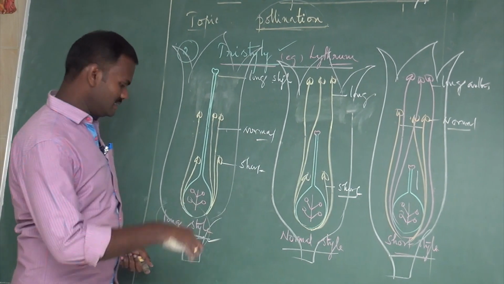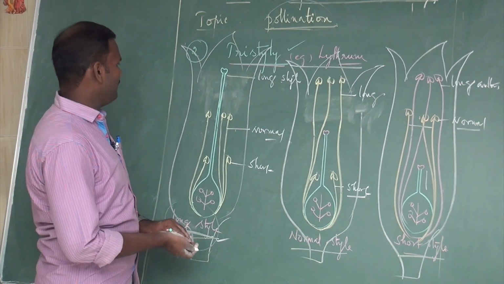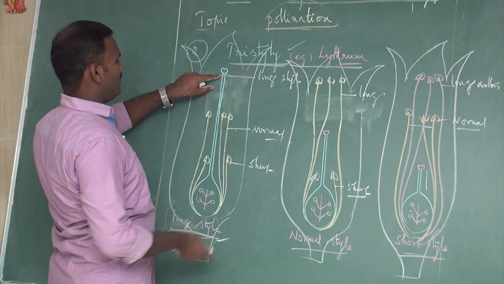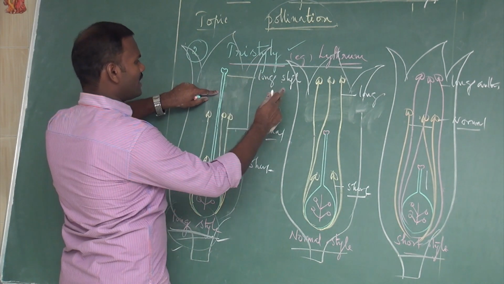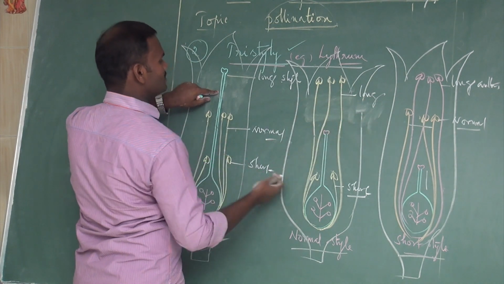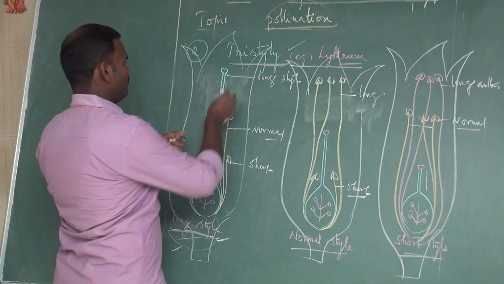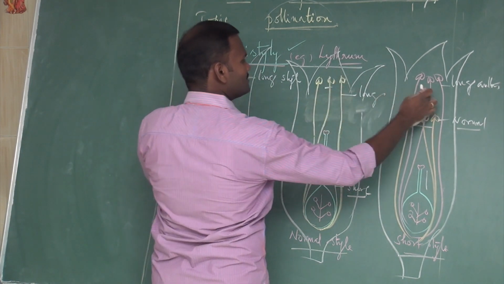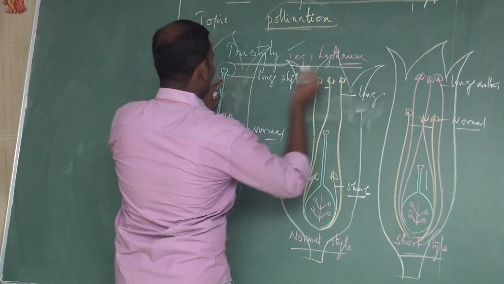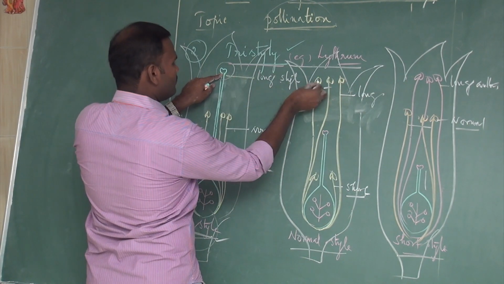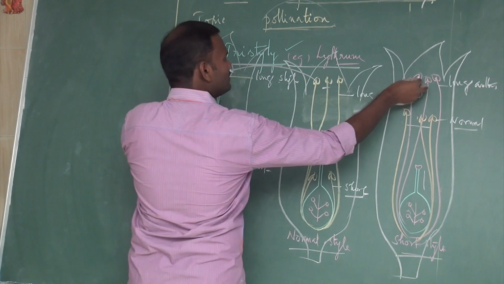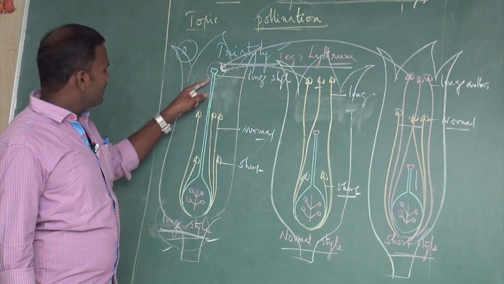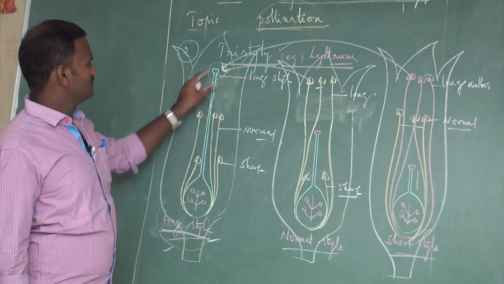For example, let us understand. If we take the first one, the long style, long with the stigma, they can receive the pollen grain from the other two types of flowers of the same length. For example, this is a pollen grain, stigma. In these flowers there is a long anther, it is also a long anther. They can receive the pollen from this also and this flower also. They cannot pollinate with their own type, these two.